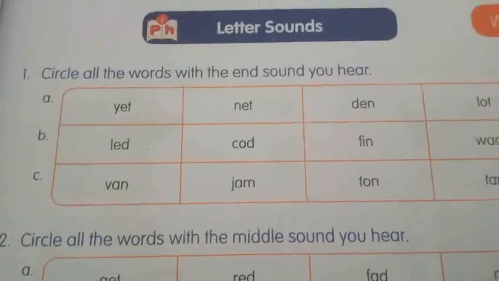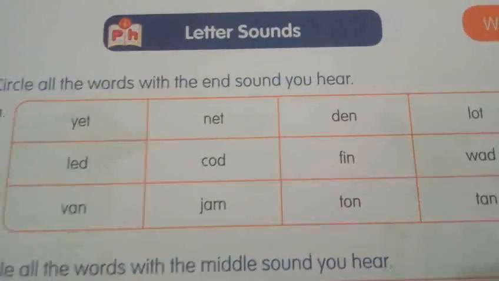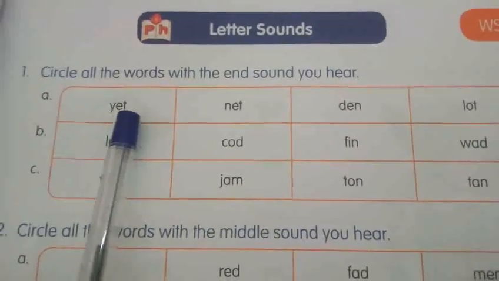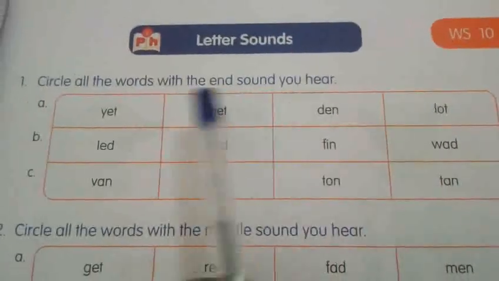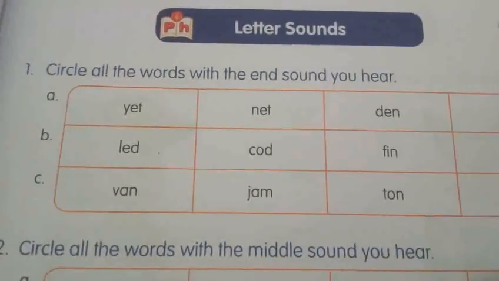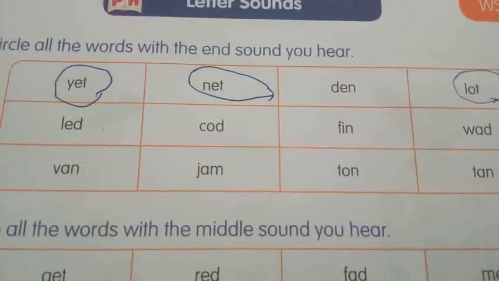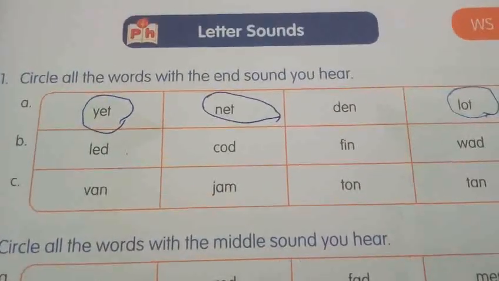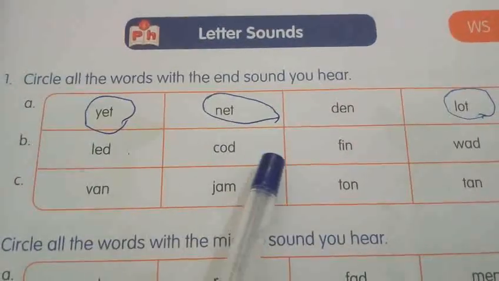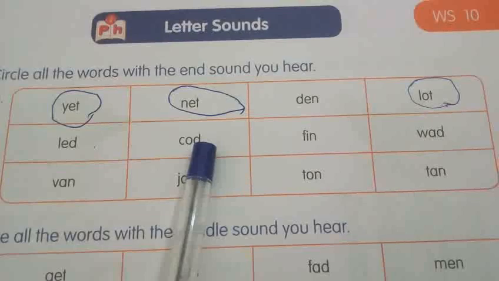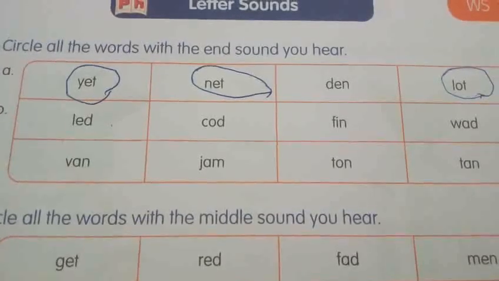T. Did you listen to that sound? Which has an end sound t? Yeah, 1, 2, 3. These 3 words have the end sound t. So you have to circle 3 words. Okay, my dear kids. Shall I say the next one? D. From the second one, which has the end sound d? Yeah, first one, second one, then last one. So we have to circle 3 words.